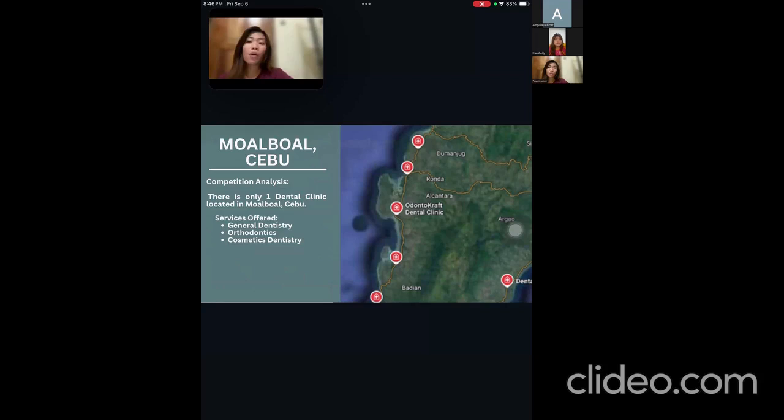In Moalboal, Cebu, there is only one dental clinic located, and the services offered are general dentistry, orthodontics, and cosmetic dentistry.